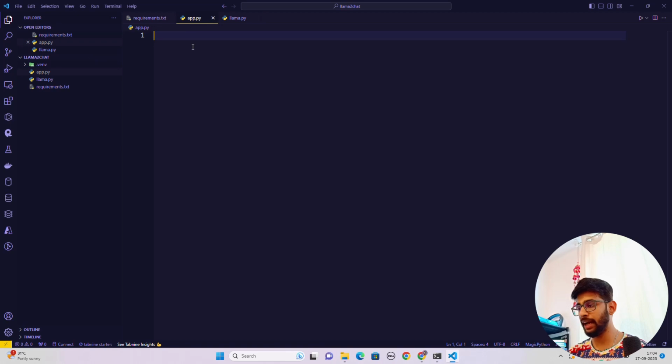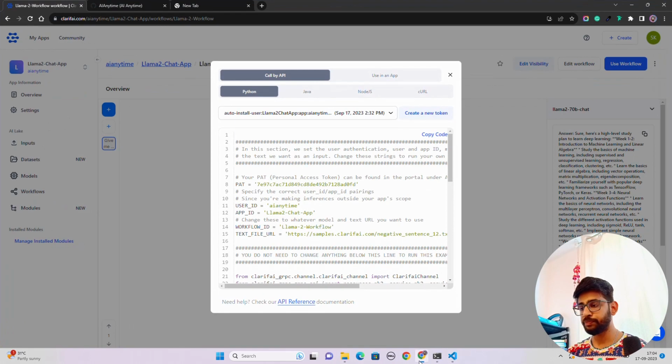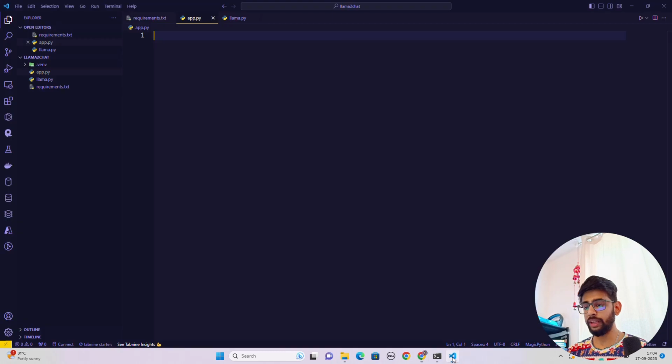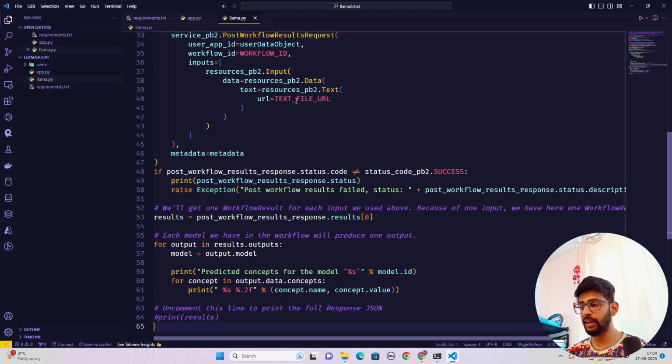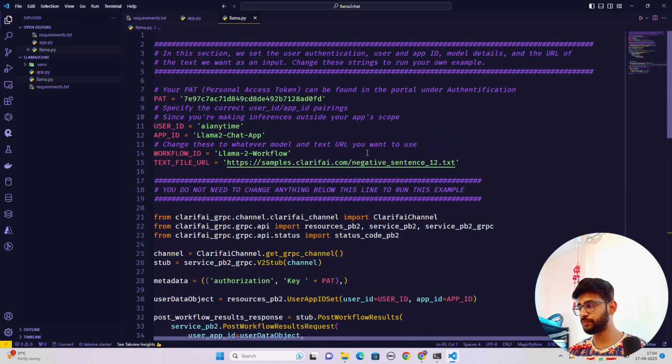So now let's come back here. And you can see once we click on use workflow, now we have configured this workflow, and now we can use this workflow in our application. So let's just copy this code. I'm just going to copy the code here. And once I copy it, I will come back and paste this in llama.py. You have to paste it in the llama.py file, guys. And you can see that I have pasted it in the llama.py file. This is good.